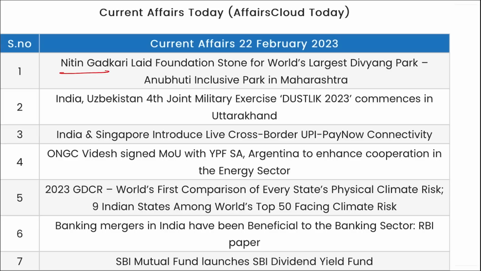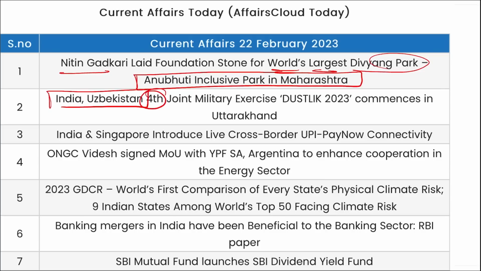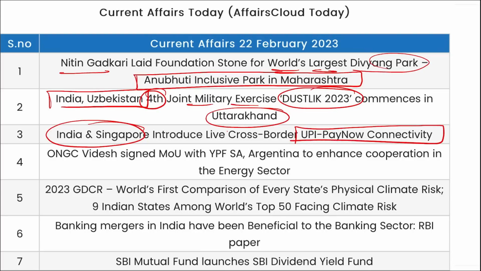First is Nitin Gadkari laid the foundation stone for the world's largest Divyang Park, that is Anubhuti Inclusive Park in Maharashtra. India Uzbekistan's fourth joint military training exercise Dust Lake commenced in Uttarakhand. India and Singapore has introduced a live cross-border UPI Pay Now connectivity. ONGC Videsh has signed MOU with YPF SA Argentina. That means between YPF SA of Argentina and ONGC Videsh of India, they signed an MOU to enhance the